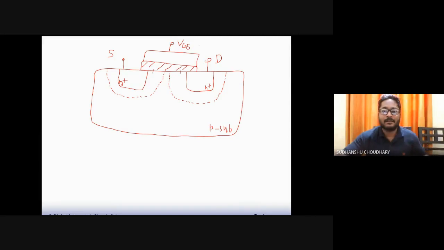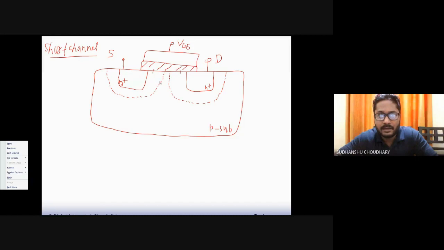That means VT of this device will be small, or the threshold voltage of a short channel MOSFET will be small. So let me call this a short channel MOSFET. This is one of the reasons why the threshold voltage is low, because the depletion region under the gate is mostly captured by the source and drain diffusion regions. So a small VGS is now required to create a channel under the gate, first the depletion region under the gate and then the channel. So VT of the device is small.